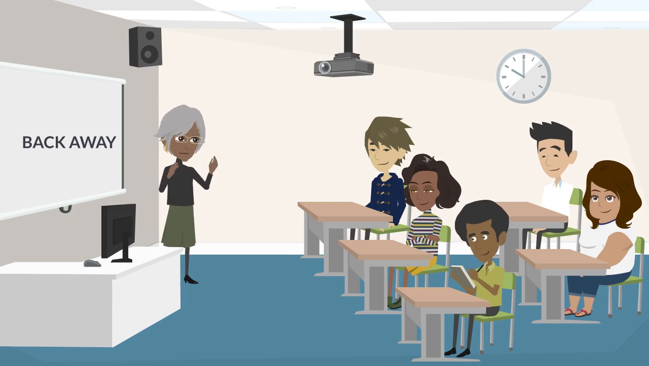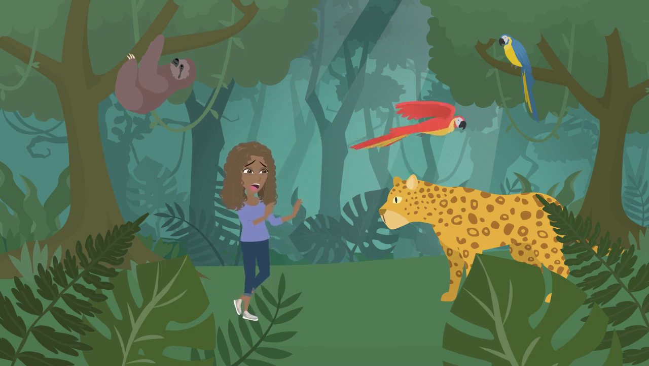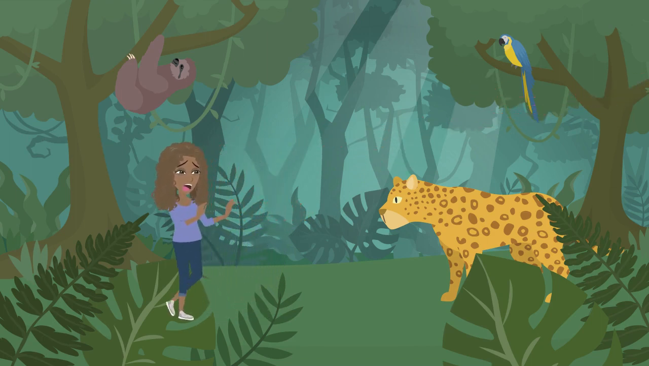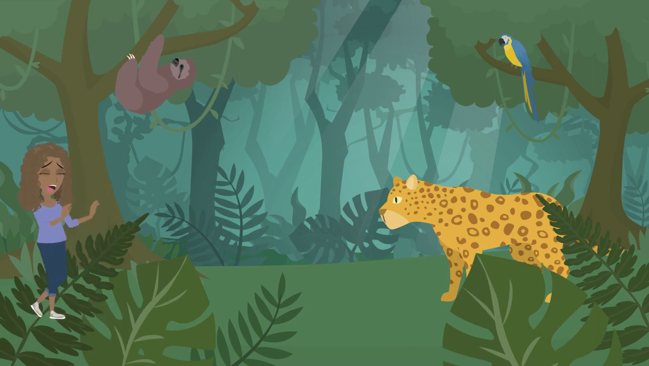Let's dive in. Firstly, back away is often used to indicate physical movement in order to create space or distance from someone or something that might be perceived as threatening or dangerous. For example, imagine you encounter a wild animal while hiking in the woods. You might need to back away slowly to avoid provoking it.